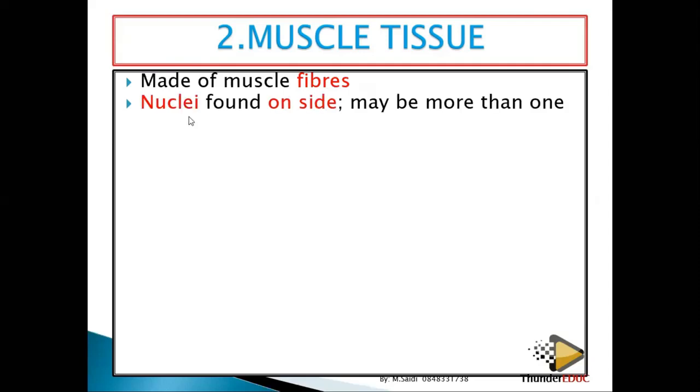Remember a cell has a nucleus. If it's one, it's a nucleus, if there are many, we call them nuclei, found on the side. They are supposed to be on the side. Why? Because the cells are long, so that they can provide at least a surface for these fibers. Nuclei found on the side may be more than one. Why do we need more than one? Remember, the nucleus is very important in controlling the functioning of the cell. So if you have more than one, it means that these muscles can be more active.